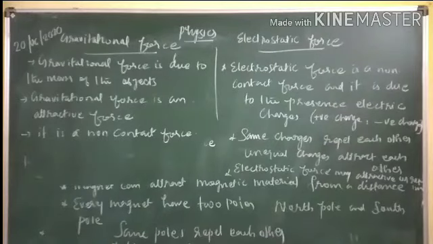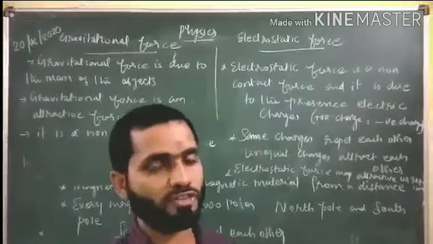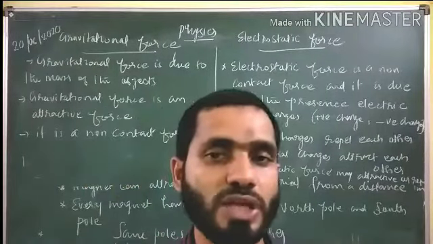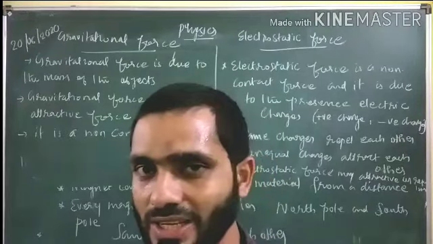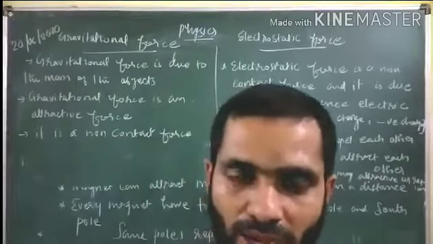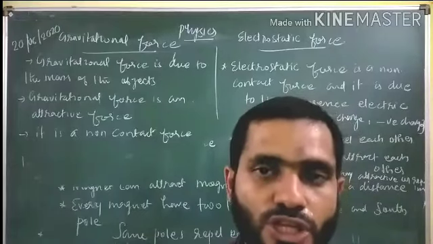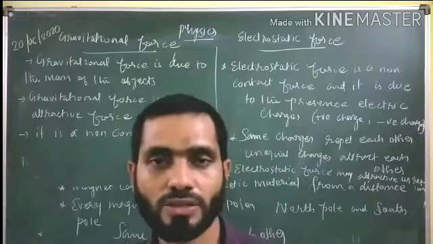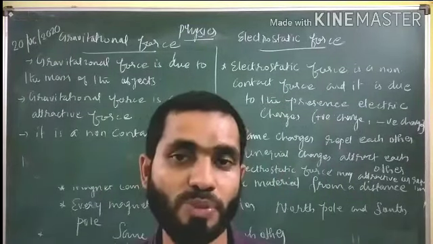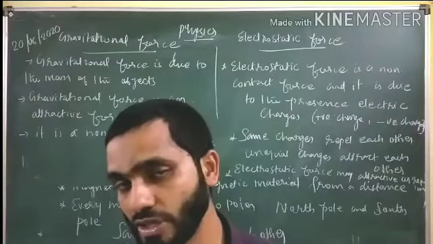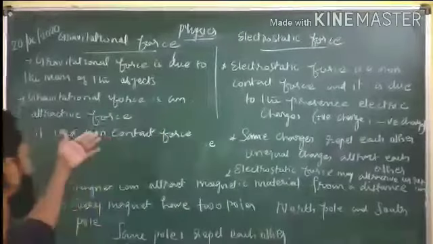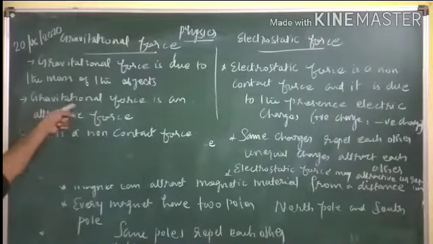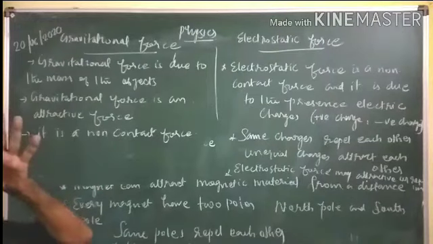These are the points you have to remember in the case of the gravitational force. See students, a question came like this also. Differentiate between electrostatic force and gravitational force. See, electrostatic force is due to the electric charges, and gravitational force is due to the mass of the object. Then electrostatic force may be attractive or repulsive. Gravitational force is only the attractive force, not repulsive, and both are non-contact forces.